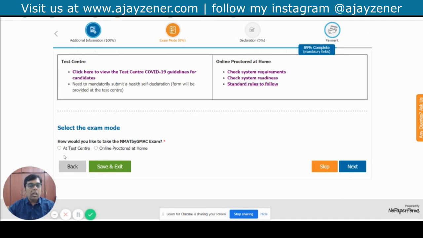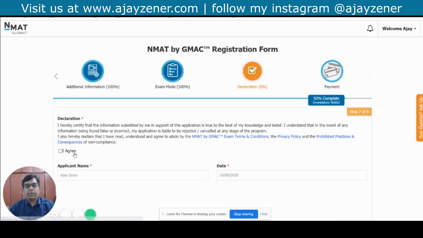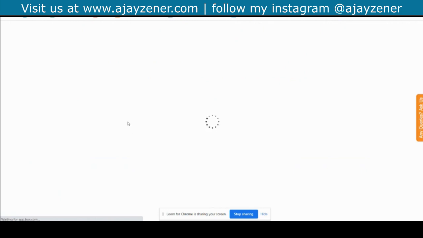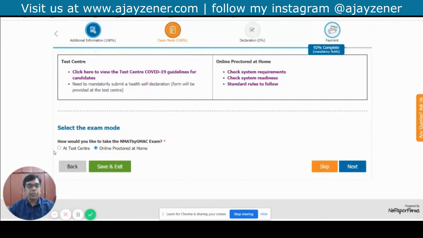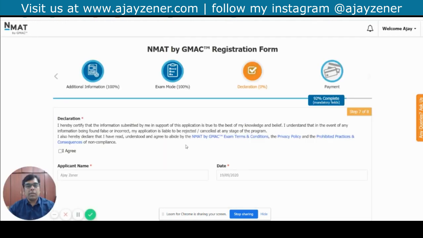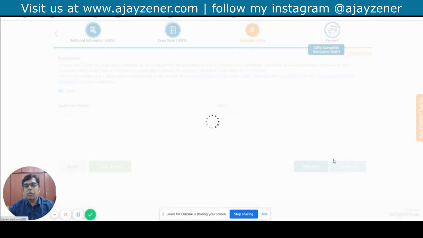Now, the last part of this, you have to choose between these two. I'm going to choose online proctored at home and see what happens. So I'm going to go to the next, and then it asks you for a declaration, and then the declaration, I agree, and you can put the date. If I go back and then choose the test center, even then I'm going to get the same thing. So whichever you choose, the next part is going to be the declaration. So I'm going to sign the declaration here. I'm going to put my name, my date, and I'm going to continue.